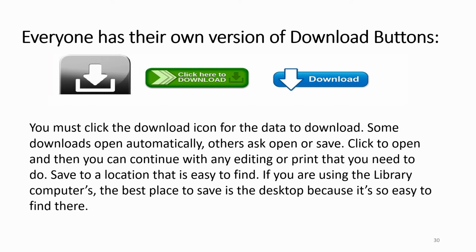Everyone has their own version of download buttons. You must click the download icon for the data to download. Some downloads open automatically. Others ask open or save. Click to open and then you can continue with any editing or printing that you need to do. Save to a location that's easy to find. If you are using the library computers, the best place to save is the desktop because it's so easy to find there.